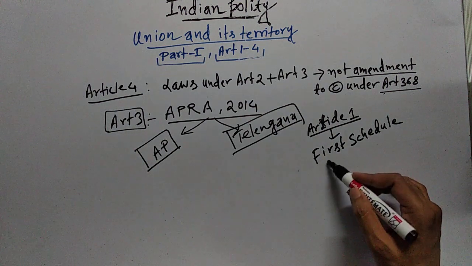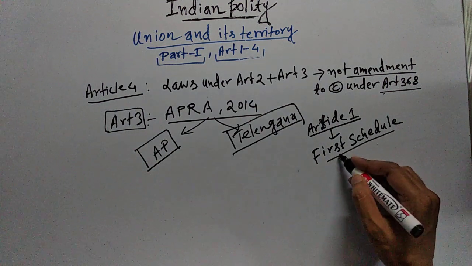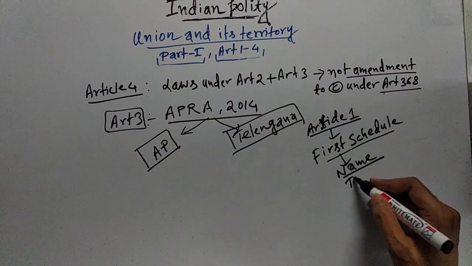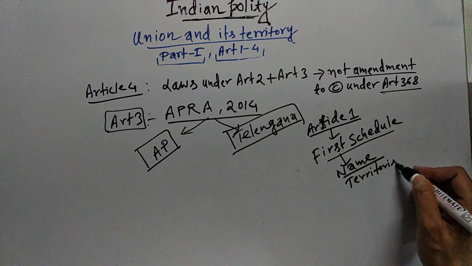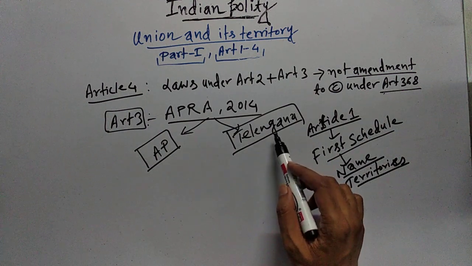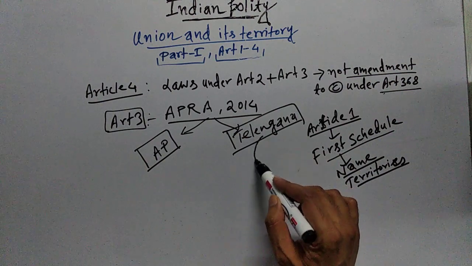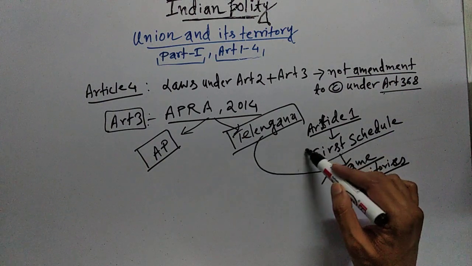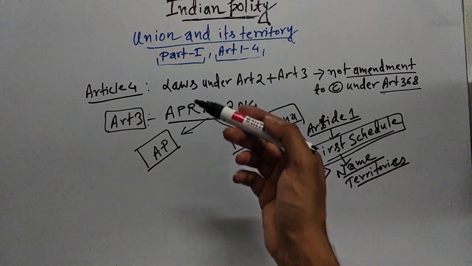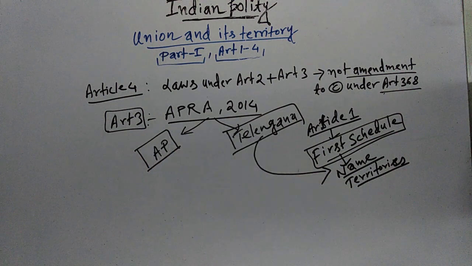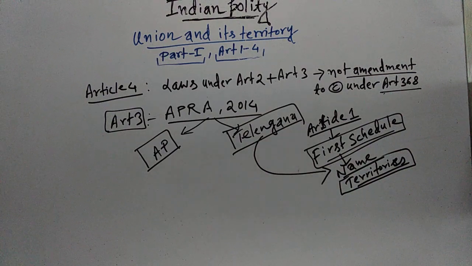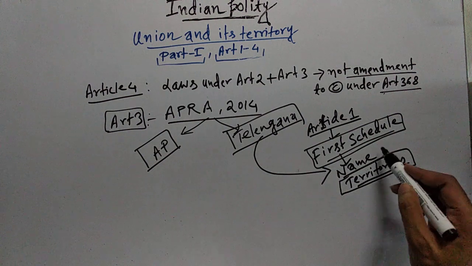Now, in the first schedule, what is mentioned? In the first schedule, the names of the states and union territories and the territories of states and union territories are mentioned. Now, when a new state, that is Telangana, is formed, then the name of the state is to be mentioned in the first schedule. Earlier there was only one state, Andhra Pradesh. Now two states, Andhra Pradesh and Telangana, so the territories also changed. That changed territories has to be mentioned also in the first schedule.